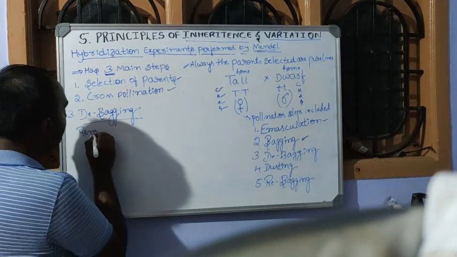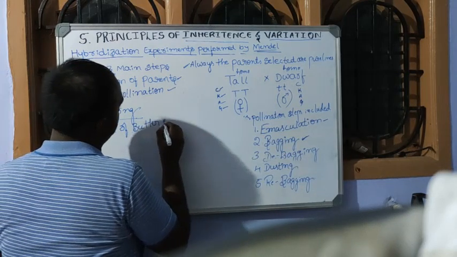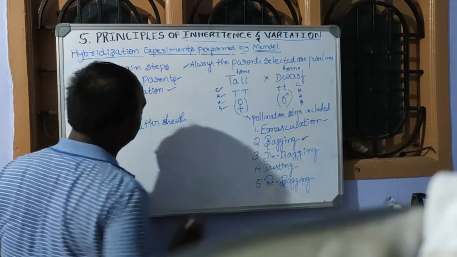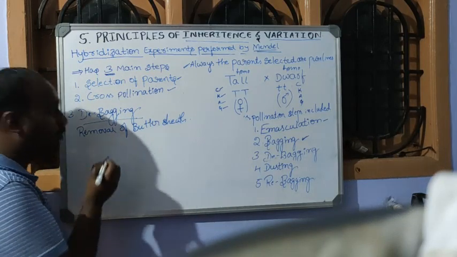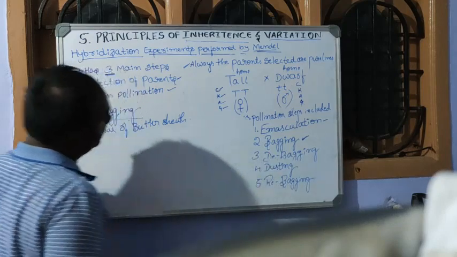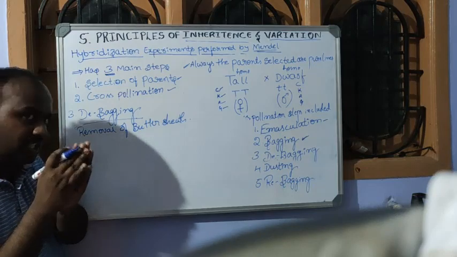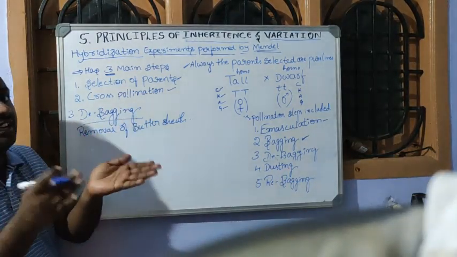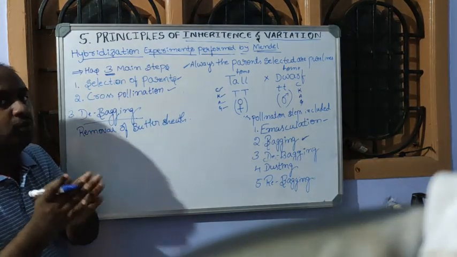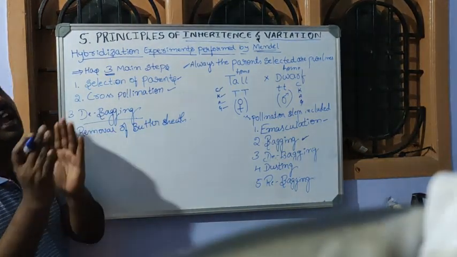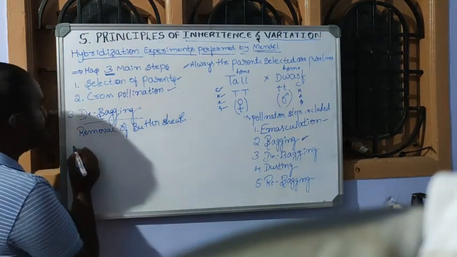This removal of butter sheet or butter paper for the further fertilization process, that removal we call debagging. So we did bagging to prevent contamination in the earlier stage. When the flower matures, it has to undergo fertilization. If it undergoes fertilization, the covering should be opened. That opening of the covering is known as debagging.